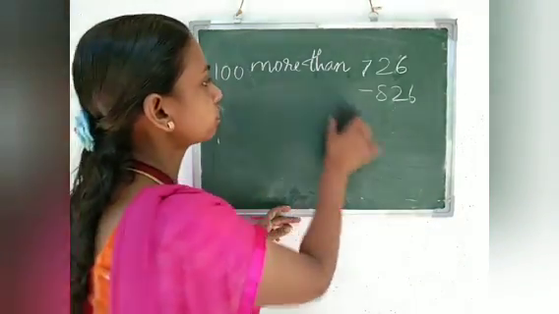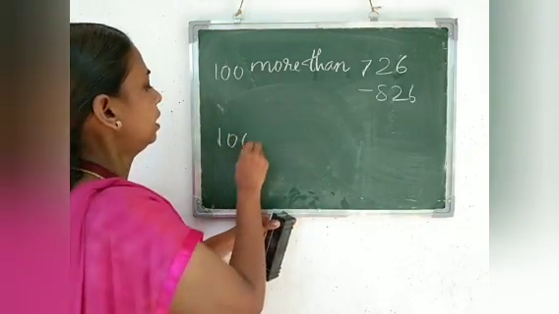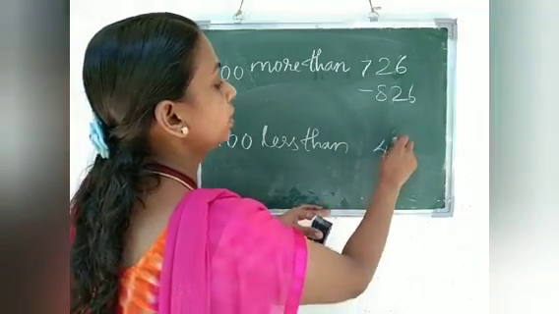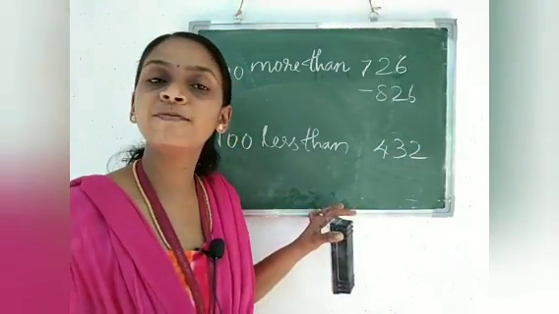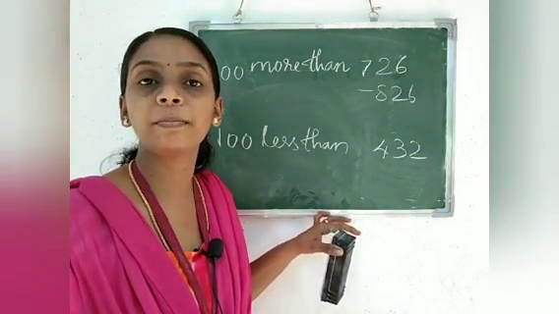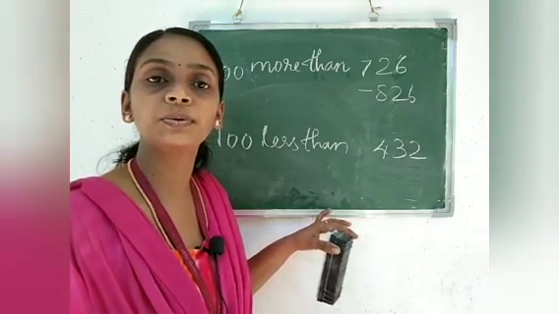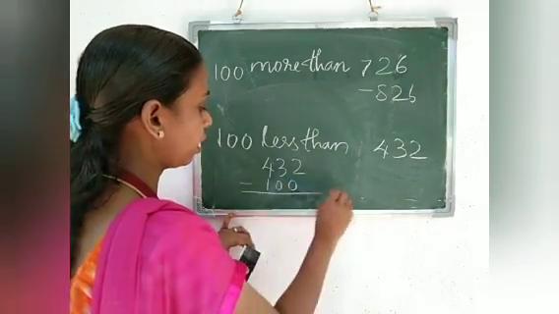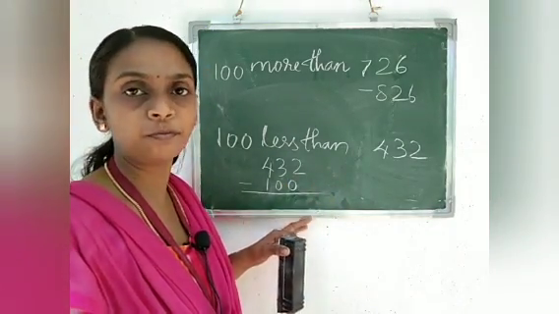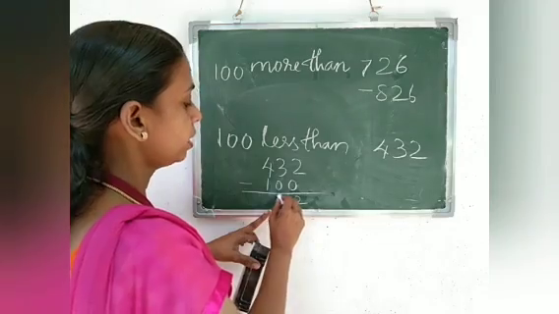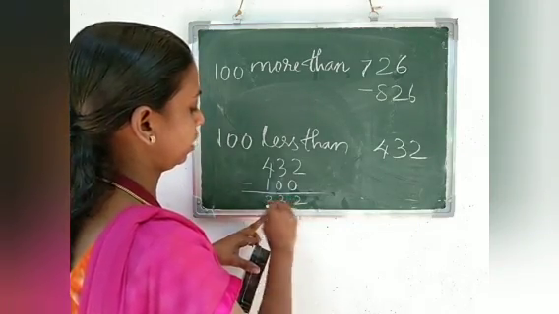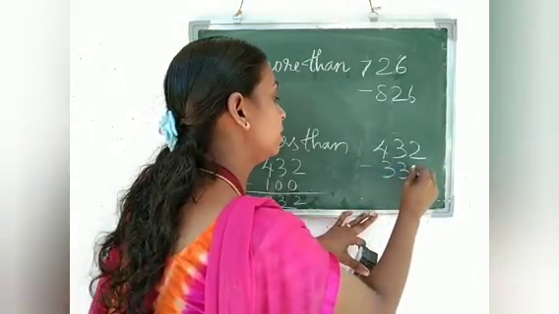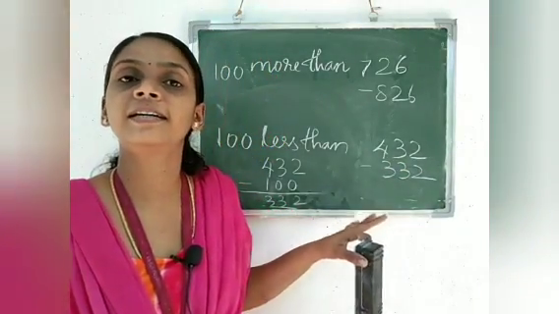So next is 100 less than 432. How will we find the number 100 less than 432? Yes, we have to minus. We have to subtract 100 from 432. That is 2 here, 3 here, and 3 also. So the number is 332.